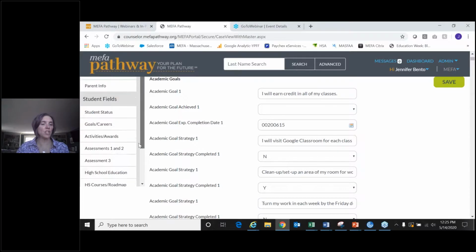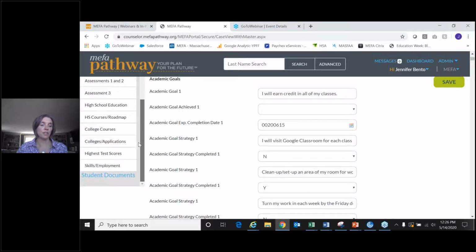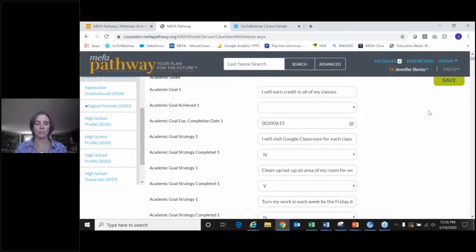If you want to look at just the assessment results, assessments 1 and 2 are the interests and the values. Assessment 3 is the skills. So you really can dial in even further to the specifics of what a student has added within those pages. And then finally at the bottom, we have yet another link to the documents that are tied to the student's account, whether they're uploaded by the student and shared with you, or if you as the educator have added a document to the student's case.